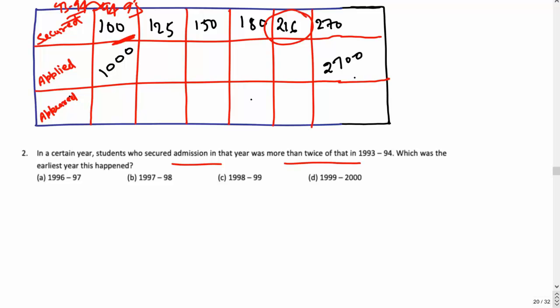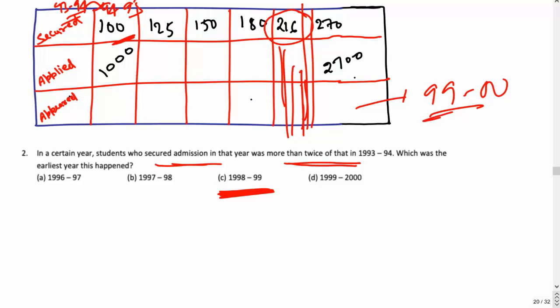So which was the year in which the students who secured admission became twice of that in 1993-1994? This year was this year. And what was this year? It was 1998 to 1999, because the last year data is 1999 to 2000, that you know, because you have solved this question. So this year is 1998-1999. So your answer is correct, it is C. Hope it is clear. Let's look at the next question.